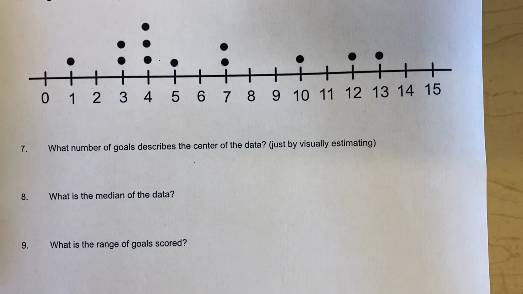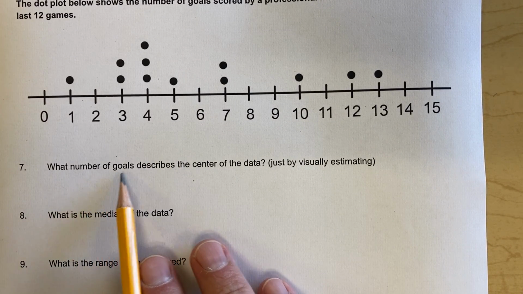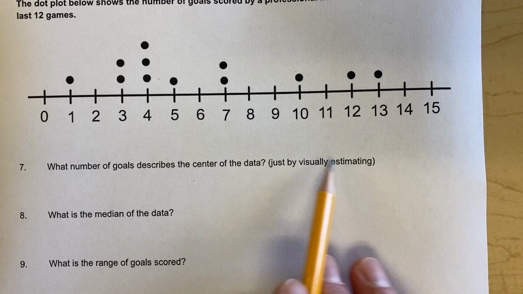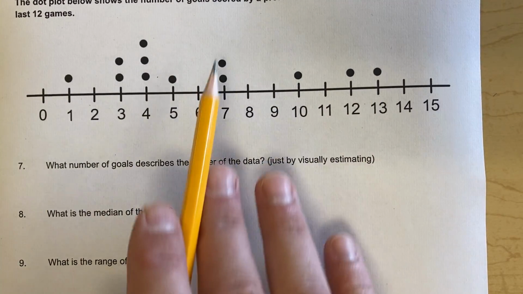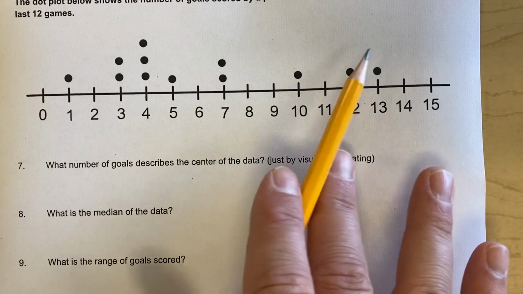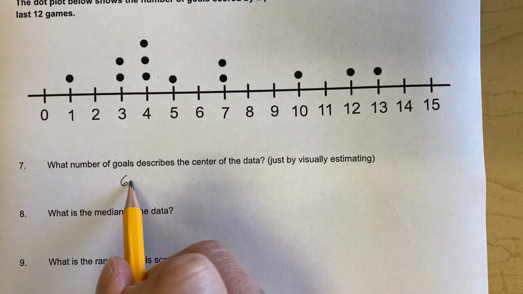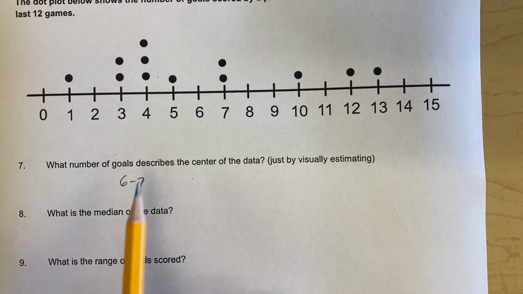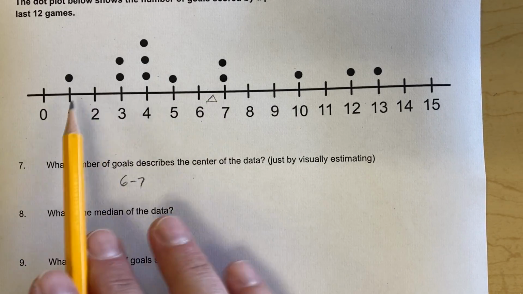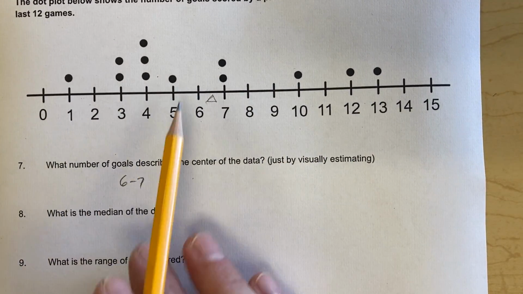All right, pretty straightforward. Second page here gives us a dot plot, and for 12 different games, this is how many goals were scored by the soccer team. So what number of goals describes the center of the data just by visually estimating. So you're just kind of looking and you're saying, where would I think the center would be? So we've got, like 7 dots over here and 5 dots here, but these dots are kind of over there. If I had to put a center, like a balancing point, I'd say somewhere between 6 and 7. And again, this is just kind of rough estimate, somewhere in the middle of those dots, right? Wouldn't want it to be back here, wouldn't want it to be up there, somewhere in the middle.